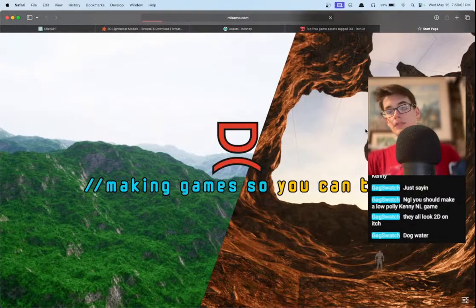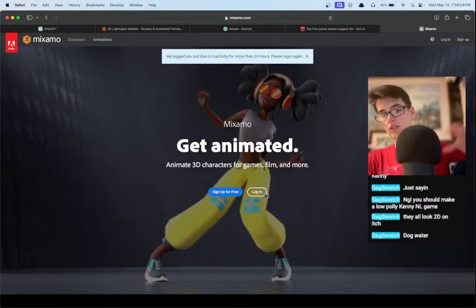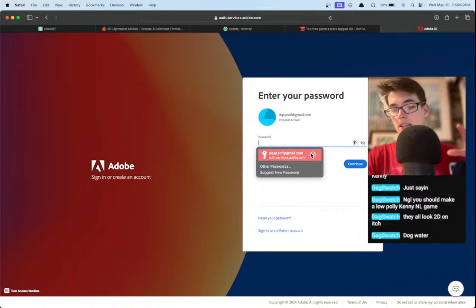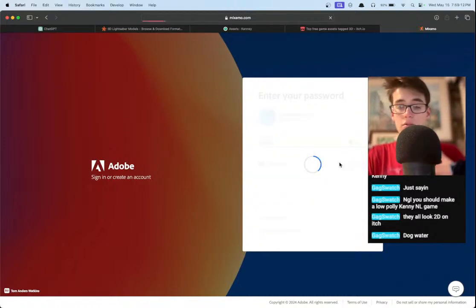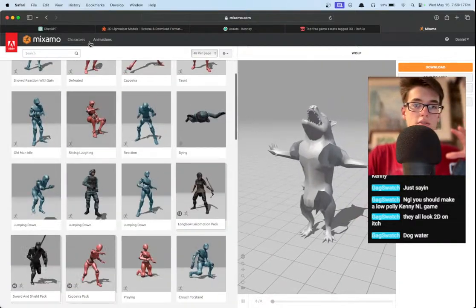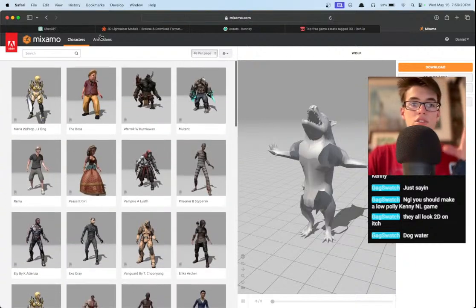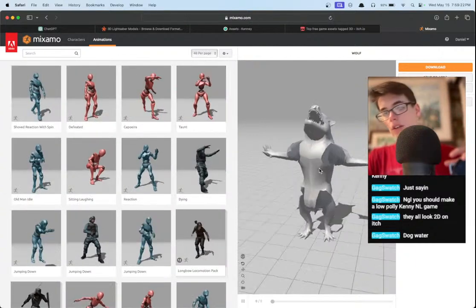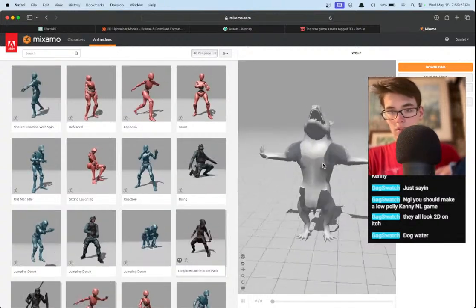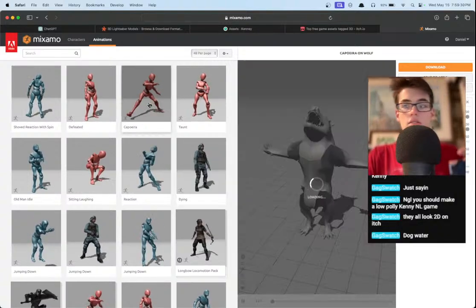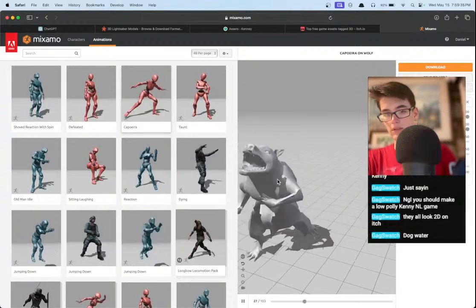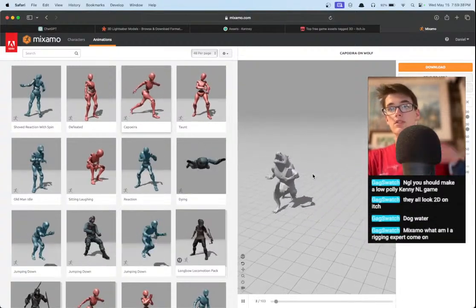Mixamo.com. If you guys don't know, this is Adobe's greatest achievement. They actually made something free, which is pretty incredible for Adobe. And this is absolutely free. You don't need to have any subscription or anything. Basically, there's all these animations and there's all these characters, but that's actually not the best part. The best part is you can upload any model if it's in a T pose or an A pose. For example, I uploaded this rather crappy bear model, and they'll auto rig it for you, and boom, now you have your dancing bear wolf thing, whatever this is. So this is actually really cool.